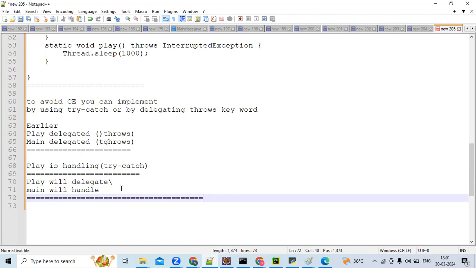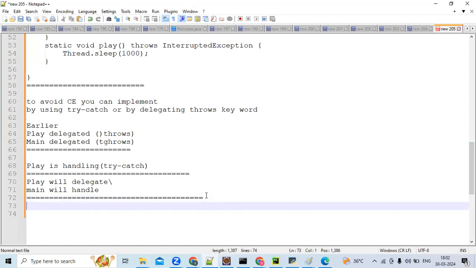To avoid that compilation error you have two ways: either go with try catch or delegate by using the throws keyword. Based on the condition and requirement, multiple things will come into the picture, like we have seen just now.